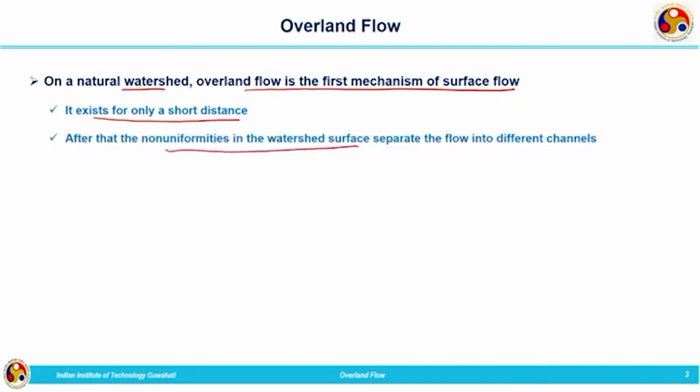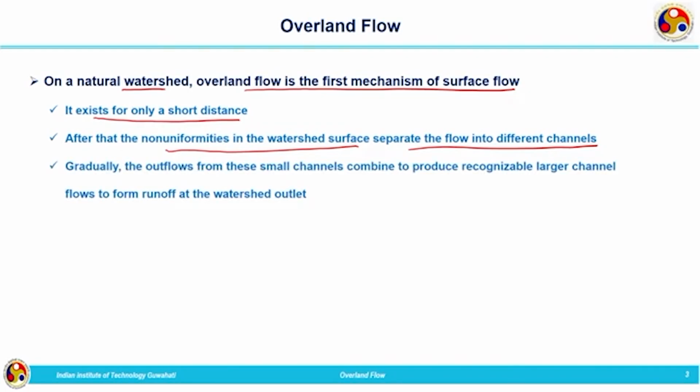Non-uniformities in the watershed surface separate the flow into different channels. It will not be a plain surface. The land surface will have many undulations and non-uniformities, which lead the overland flow to separate into small channel flows. Gradually, the outflows from these small channels combine to produce a recognizable larger channel, and it flows to form runoff at the watershed outlet.